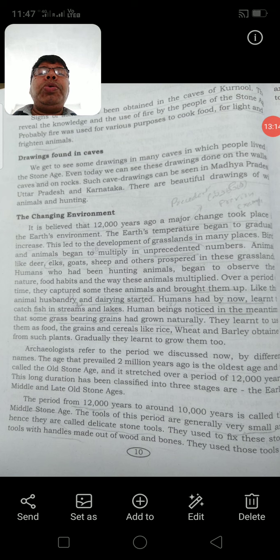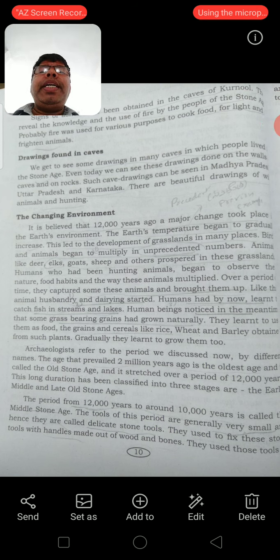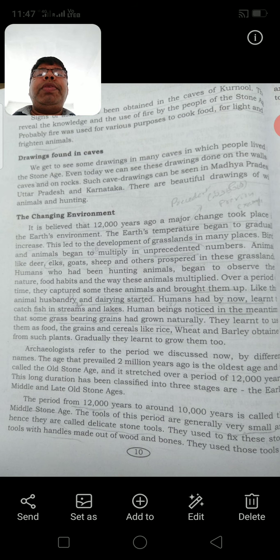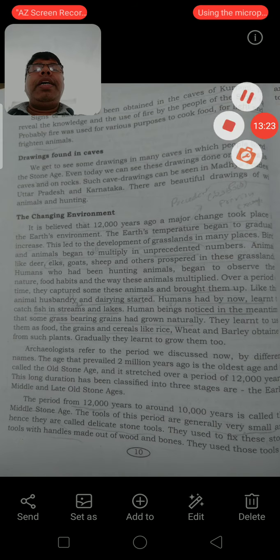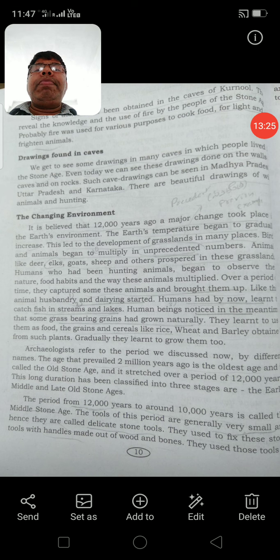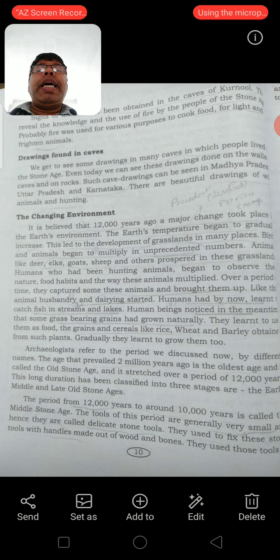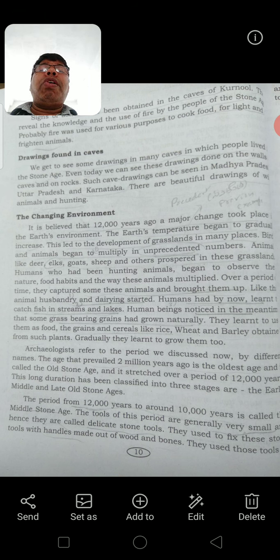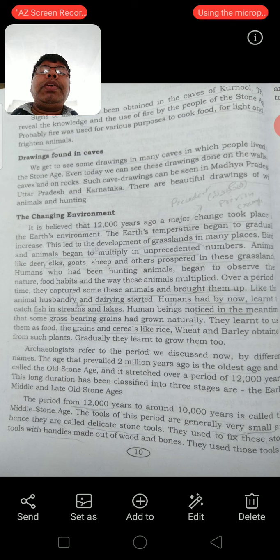So what I told you: what is the prehistoric period? Regarding the prehistoric period, we don't get any written records, because at that time men did not know writing. Perhaps they knew only the oral form of language, and they were drawing some pictures, perhaps for communication.